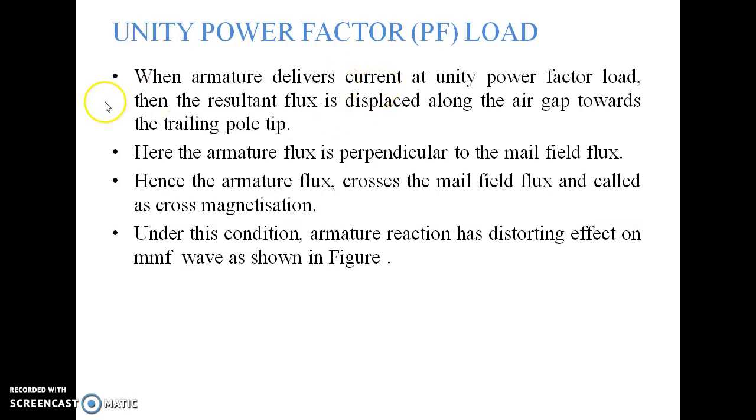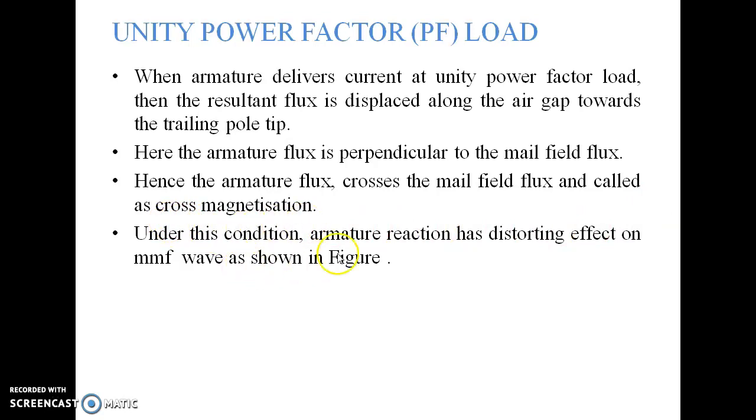Listen very carefully. Here the armature flux is perpendicular to the main field flux. Note it down. Hence, the armature flux crosses the main field flux and this is called cross magnetization.